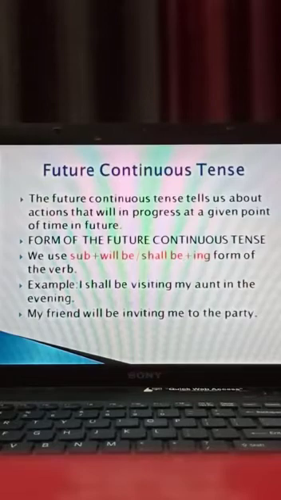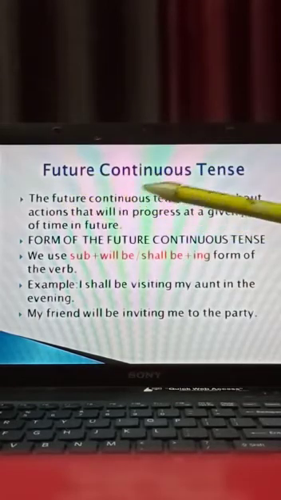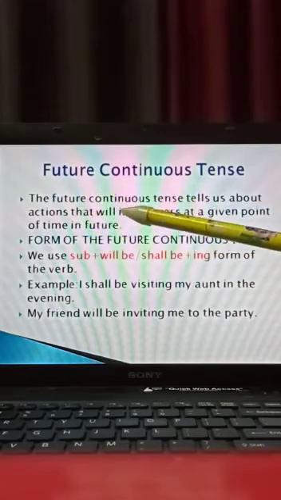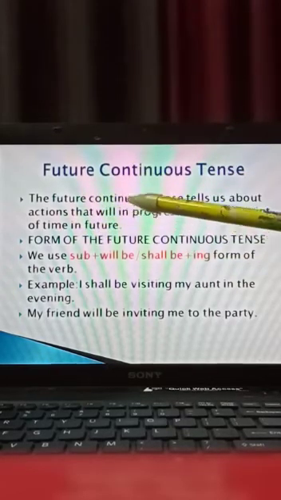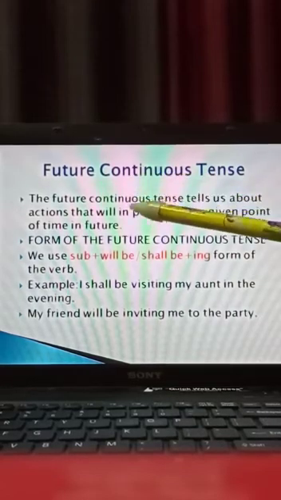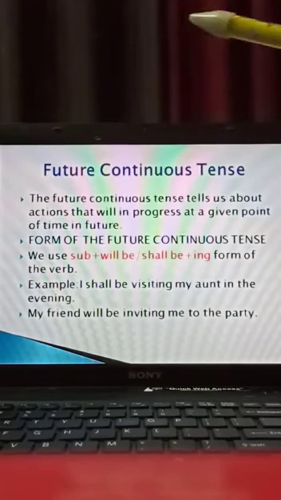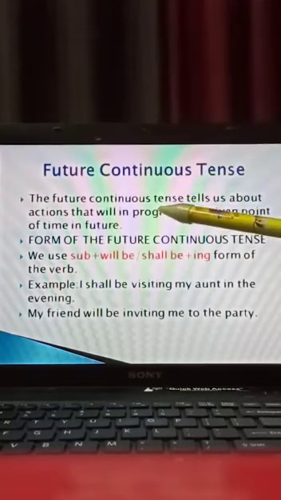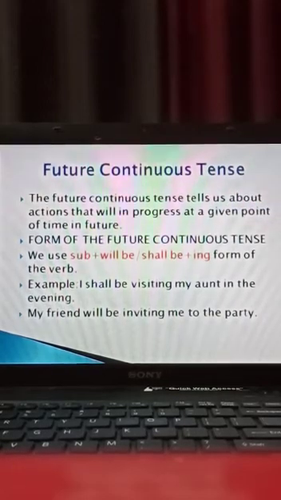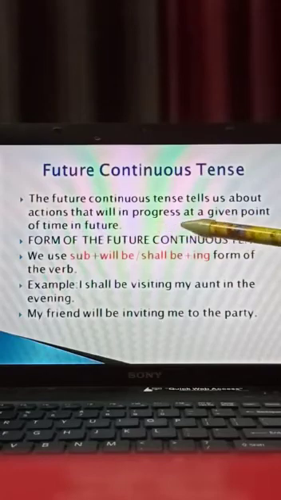What is future continuous tense? See, the future continuous tense tells us about actions that will be in progress at a given point of time in future. The particular point of time will be given in future. It is not just past tense. It is not present continuous. Now the action will be done, will be continuing. What is the form of the future continuous tense? How to form future continuous tense?